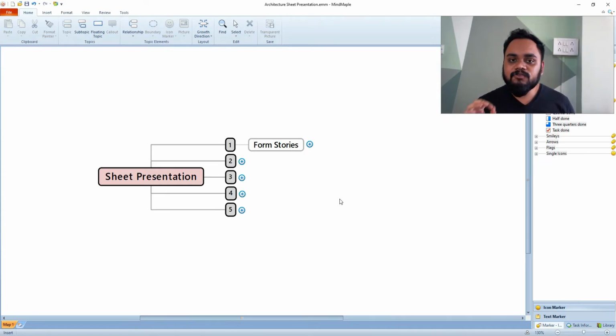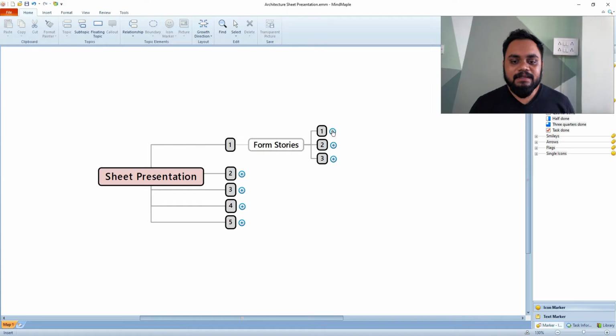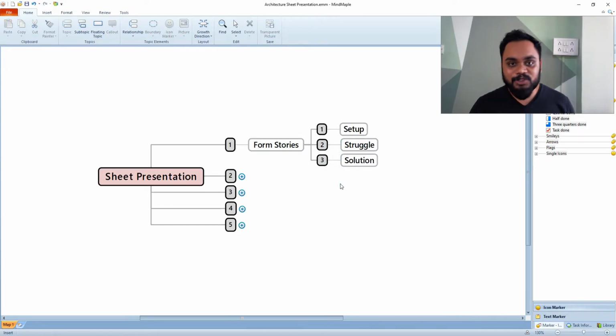And there is a formula, a method that you can use to create stories for your architectural presentation, which I call the 3S method. The 3S method states these 3 things. First you need to have a setup, then you need to have a struggle, and the third thing is that you need to have a solution. As simple as that. Now let me give you an example.